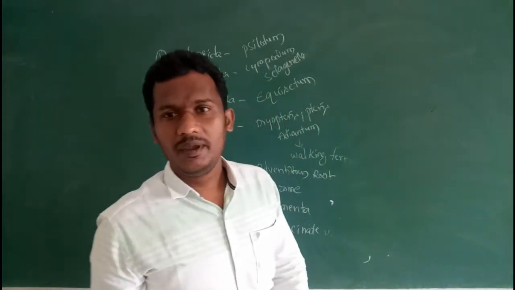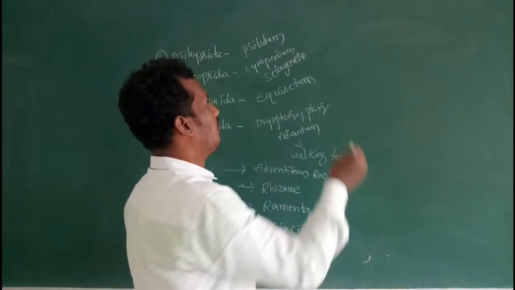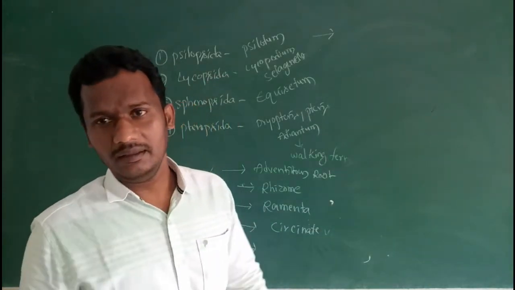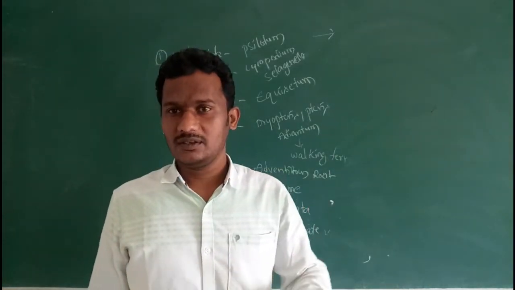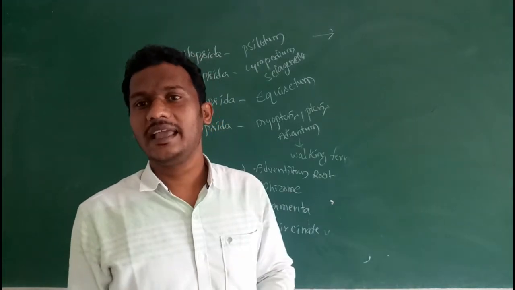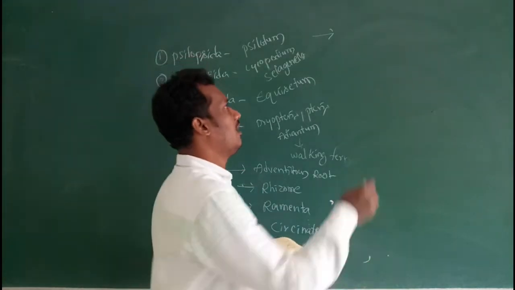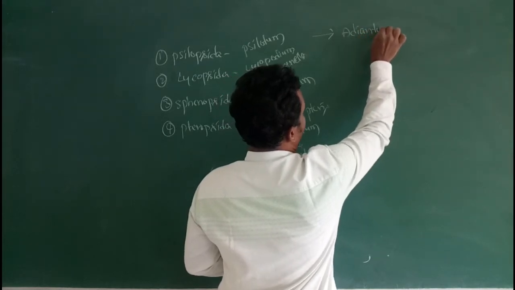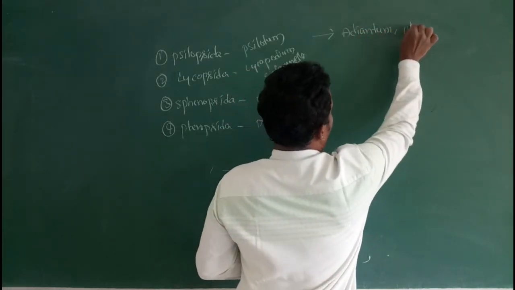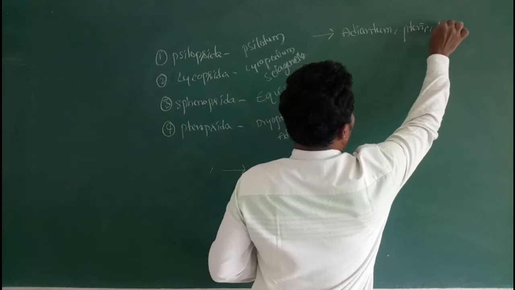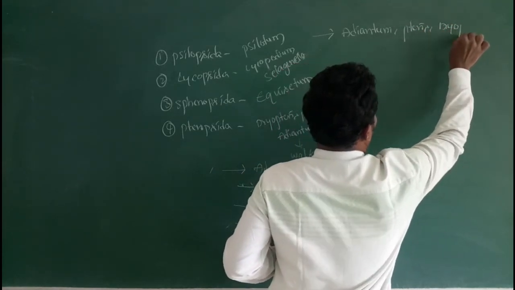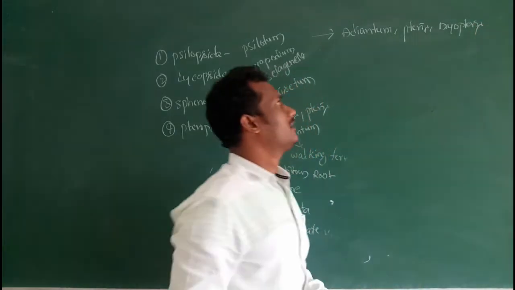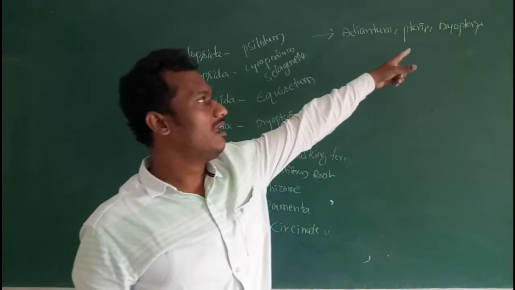Next, economic importance of pteridophytic plants. Pteridophytic plants are useful as ornamental plants. Example: Adiantum, Pteris and Bryopteris.